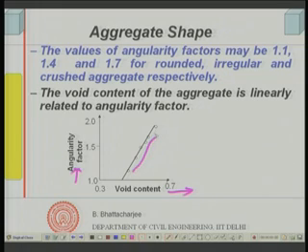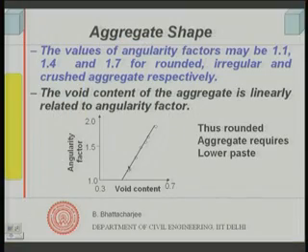So, you will see that as my void content angularity factor increases, void content increases. So, rounded aggregate packs better, crushed aggregate will pack to lower packing density. Therefore, you need possibly more paste content. Rounded aggregates will require less paste, whereas crushed aggregate will require more paste. In other words, workability associated with the rounded aggregate would be better.